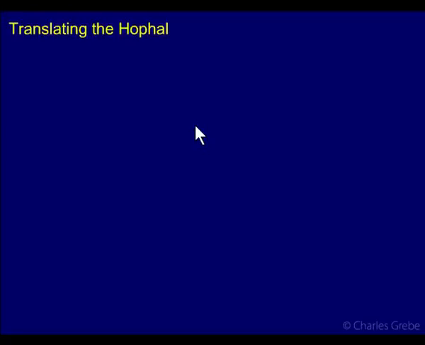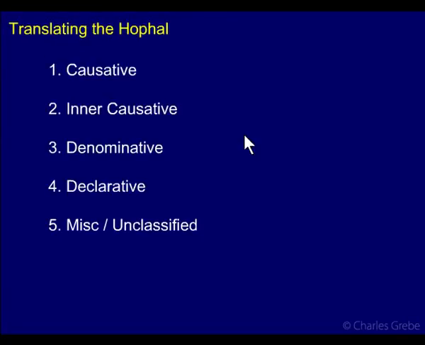Translating the Hophal. The Hophal is the passive of the Hiphil, and so that's how you translate it. Just like the Pual is the passive of the Piel. In the Hiphil, we had these possibilities, the ones I outlined. So whatever the Hiphil form is, if it has a causative meaning, then you translate the Hophal as the passive of that causative. Or if it is declarative, then the passive of the Hiphil declarative meaning, just like we did with the Pual and the Piel.